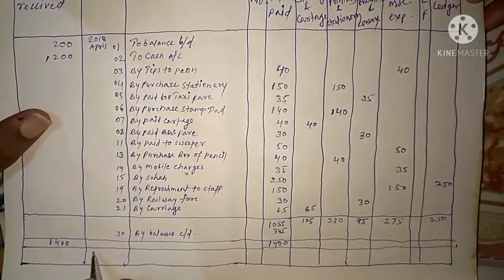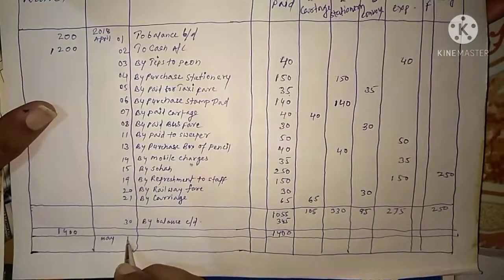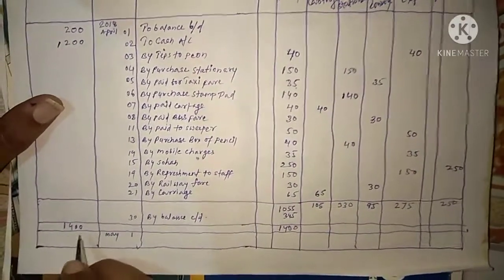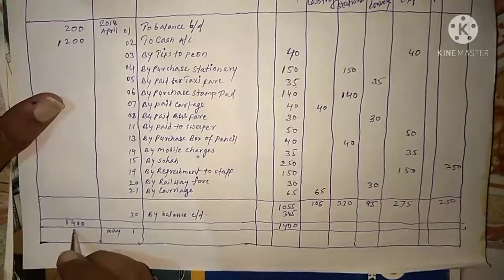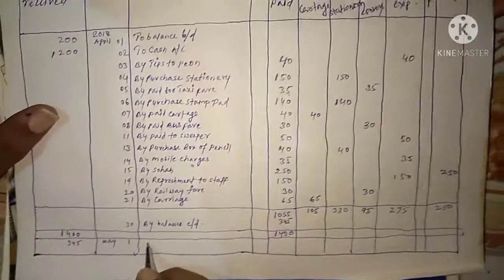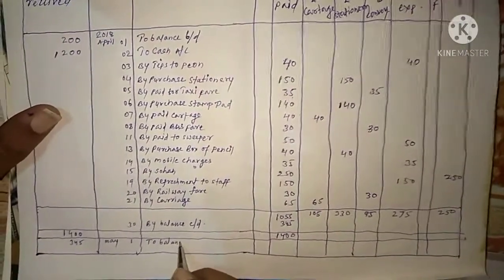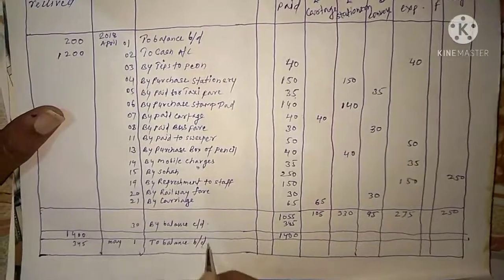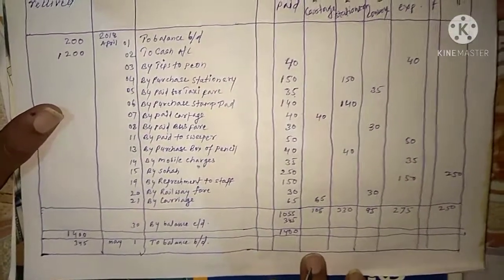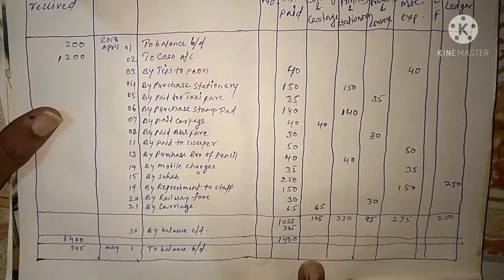So here after April we have to write May 1st, and this 345 will come to the total amount received, that is 345, and here in particular we have to write to balance BD. So now we completed the problem. In next lecture we will solve some new transaction.